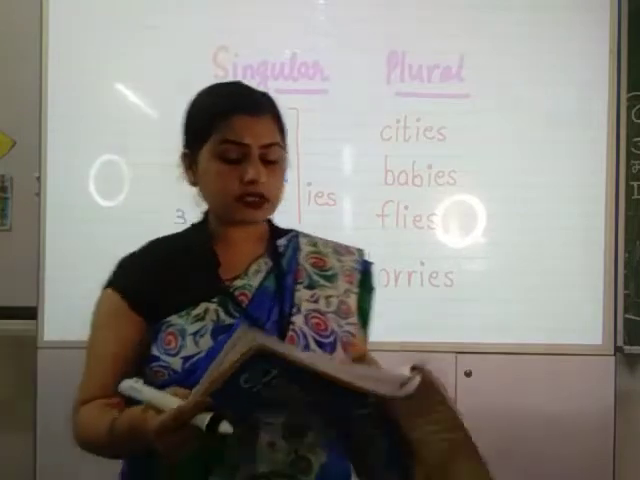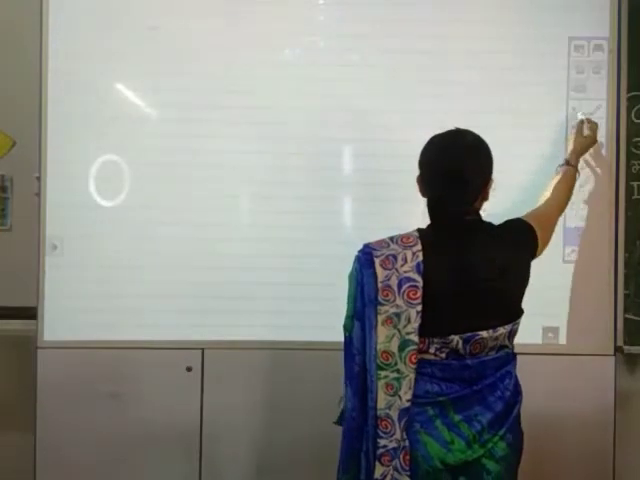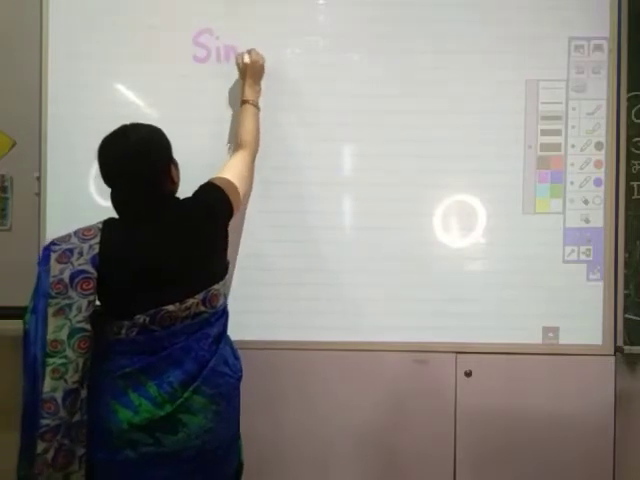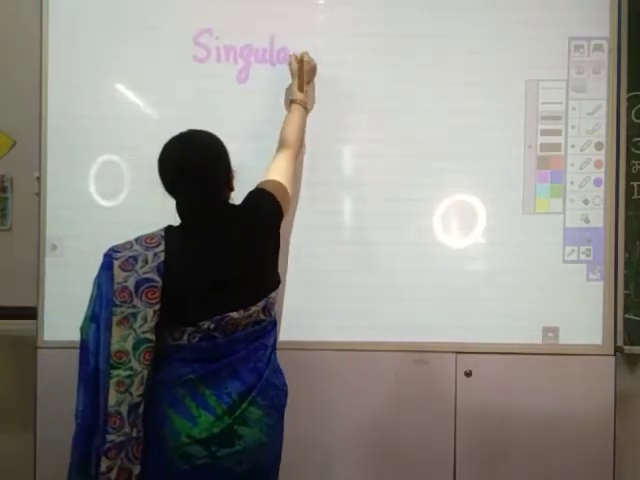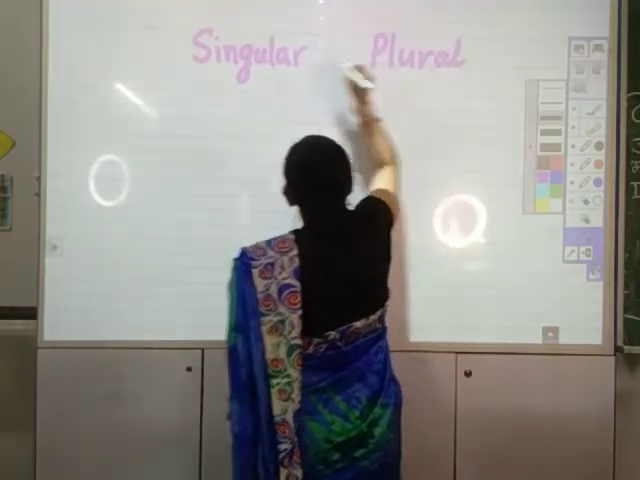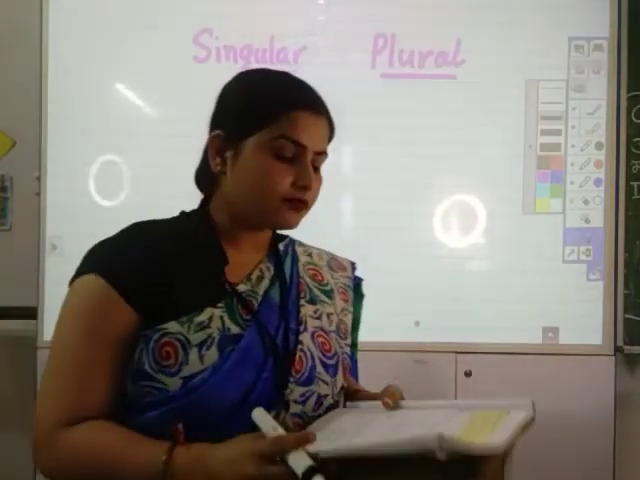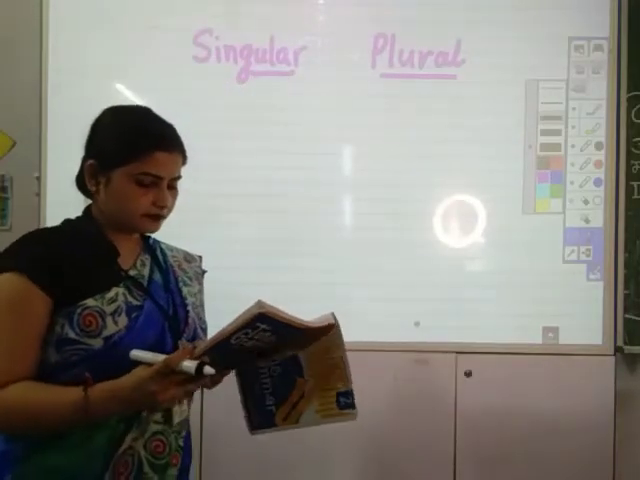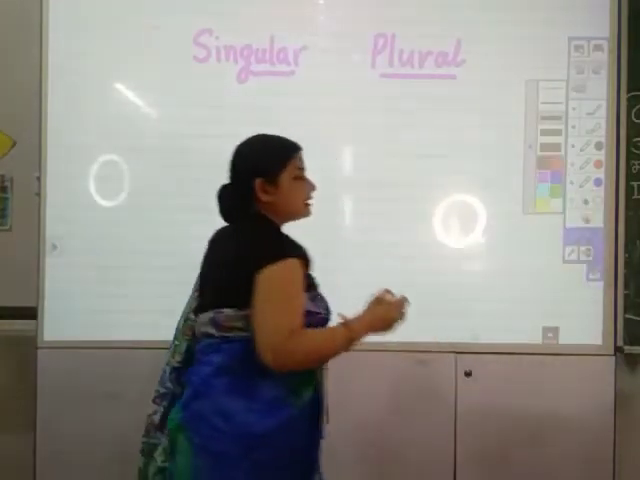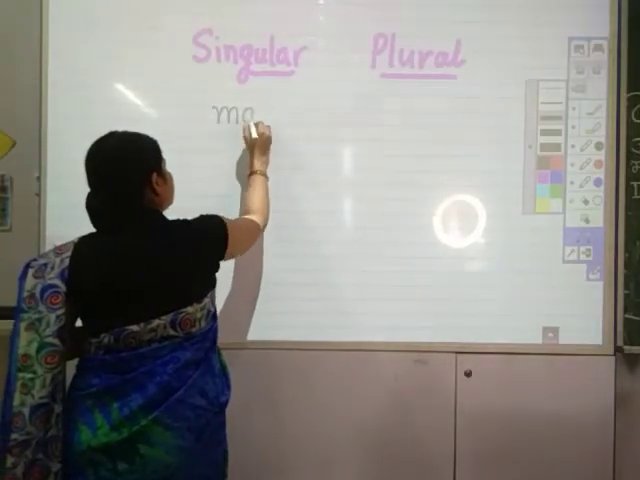Now we are going towards the 5th rule, and the 5th rule is something different. You can rather say it's a vowel rule of singular and plural. Okay? Now I am writing some words that have a vowel in them, like man.